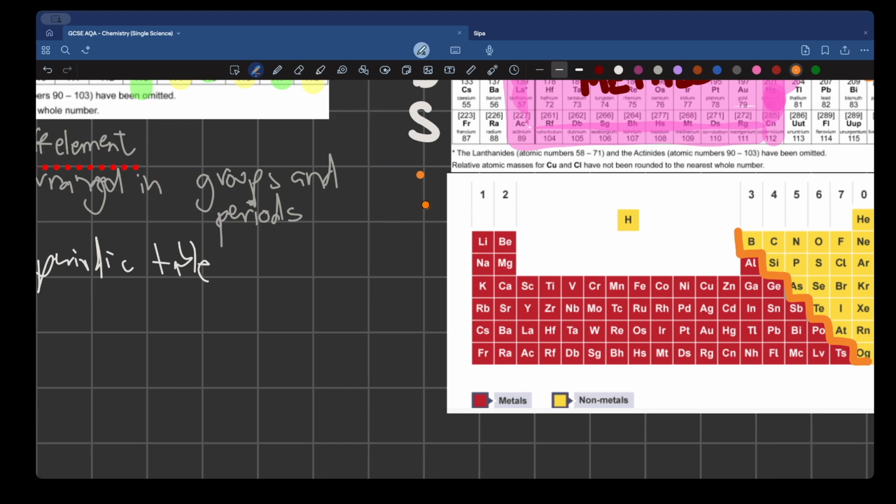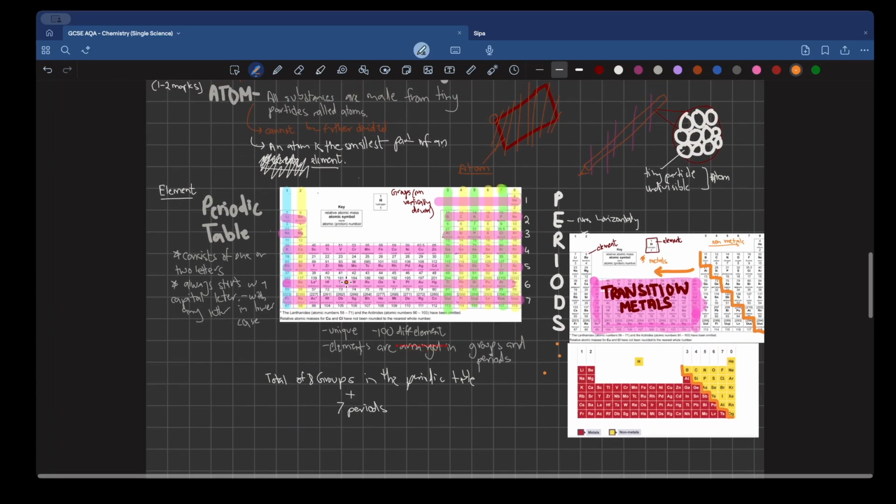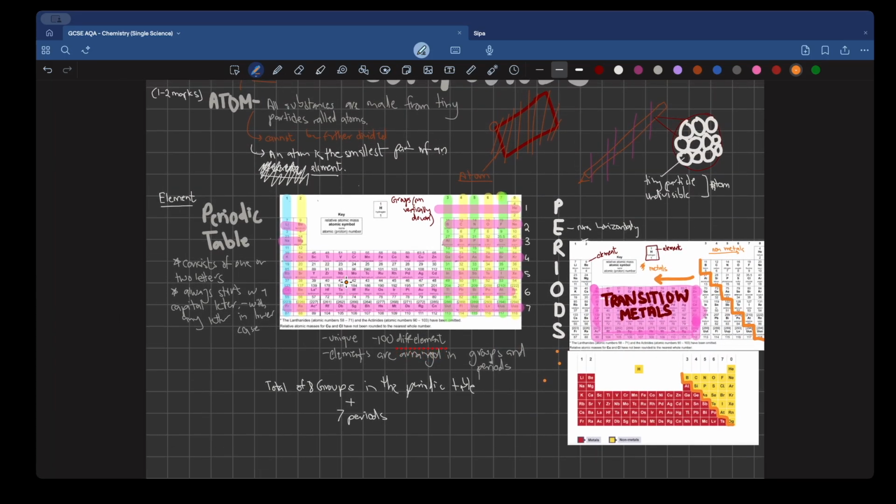Much easier. So these were the basics, the fundamentals of the periodic table. Just a quick revision of everything. An atom is indivisible, it cannot be further divided. It is the tiniest particle that makes up any substance, any object, any solid, any liquid, any gas. And the definition of atom is important because it has shown up multiple times in the past. It is a very repeated question in your past papers.